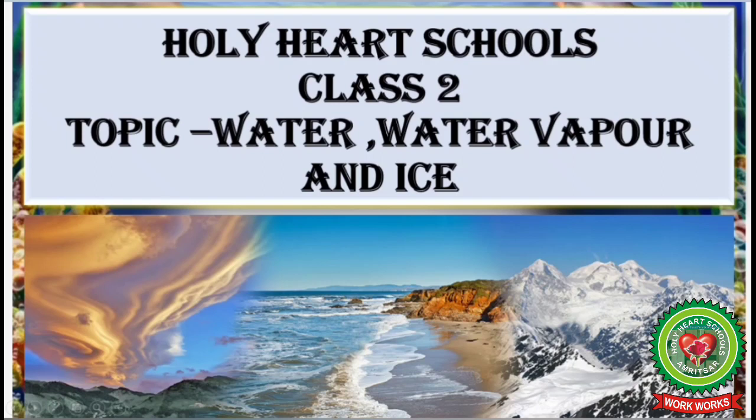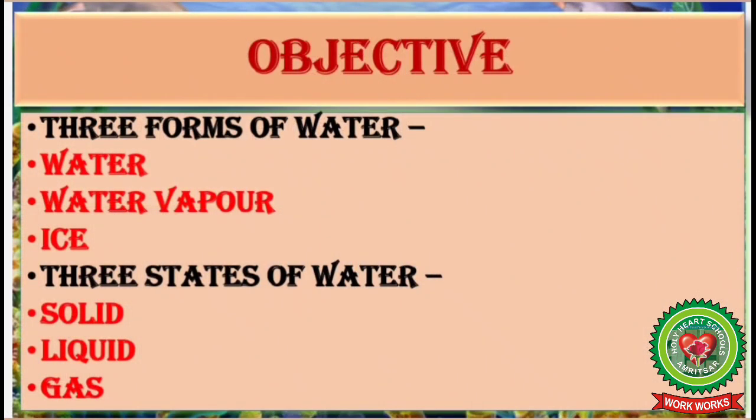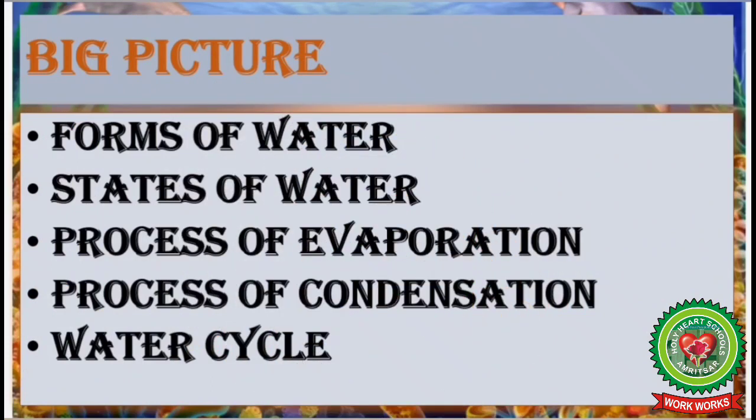Today I am going to start a new topic that is water, water vapor and ice. The objective of the topic for today is to teach about three forms of water: water, water vapor, ice, three states of water: solid, liquid, gas. In this chapter, we will learn about forms of water, states of water, process of evaporation, process of condensation, and water cycle.